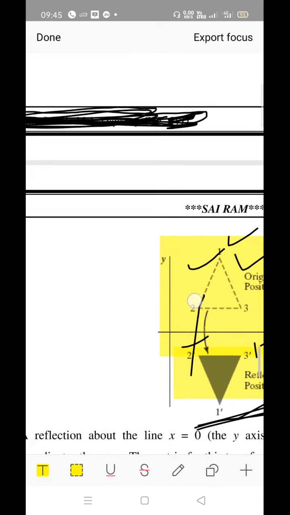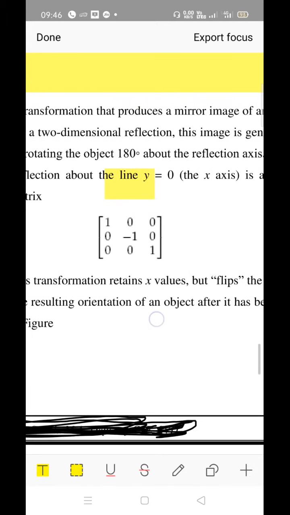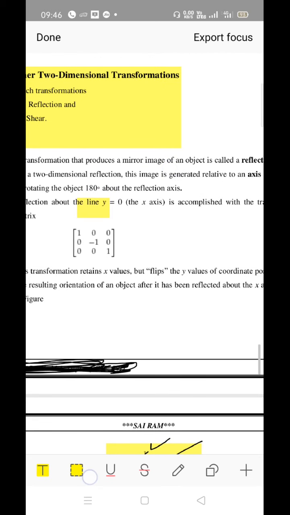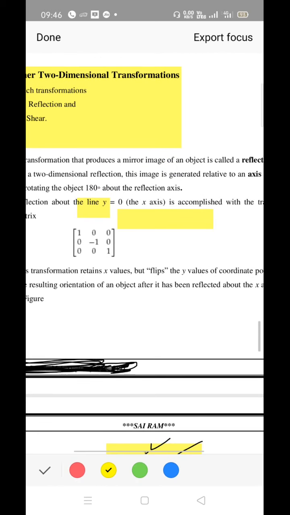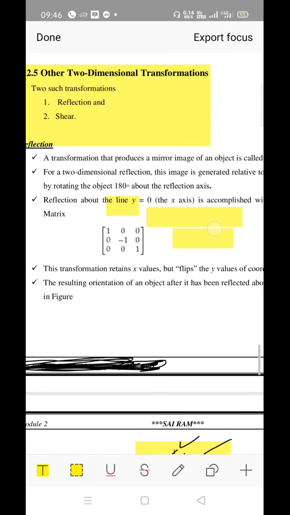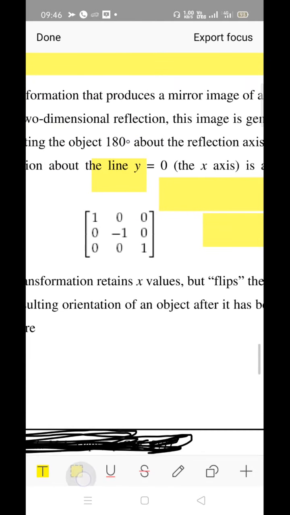So how to write the matrix content? To write the contents, consider the reflection about the line y equal to 0, that is the x-axis. Concentrate on this. The reflection about the x-axis is accomplished with the transformation matrix. How to write the transformation matrix? This is the reflection about the x-axis. You have to change the y parameter to -1. So this is very important.